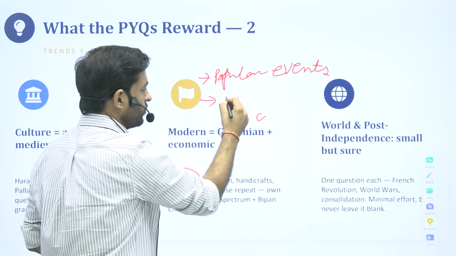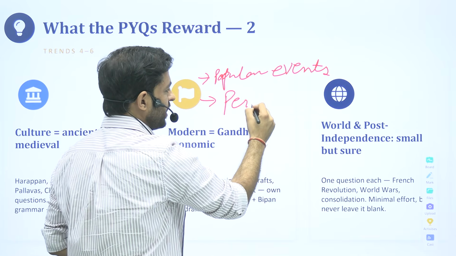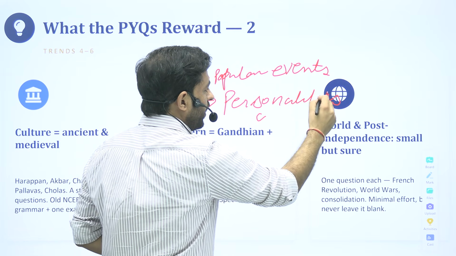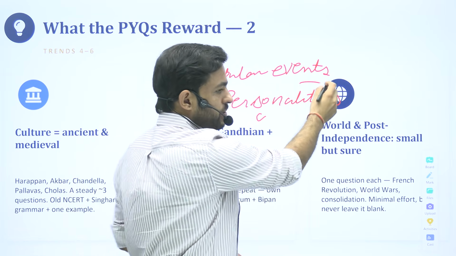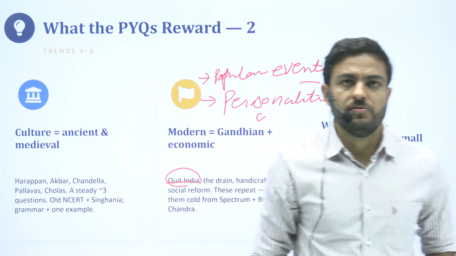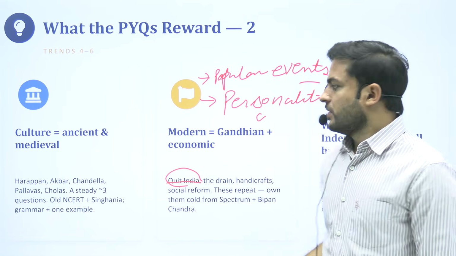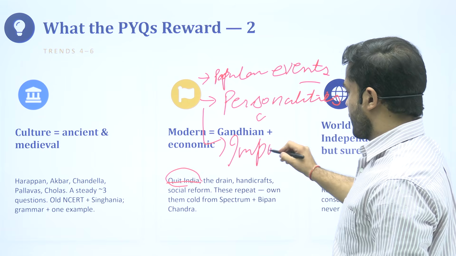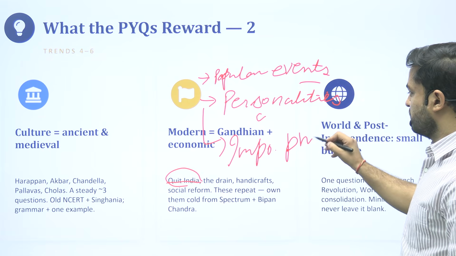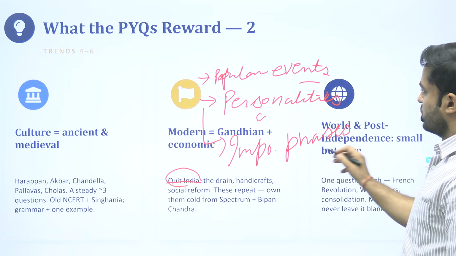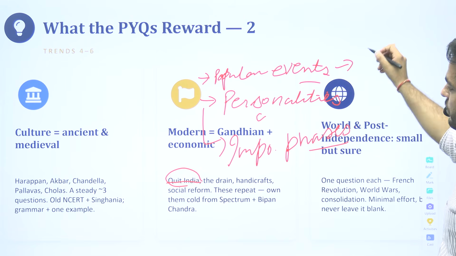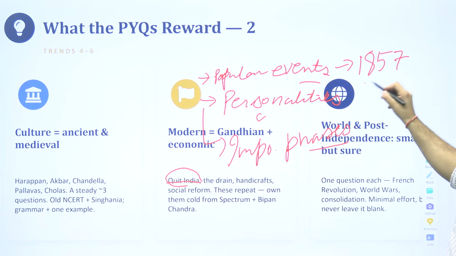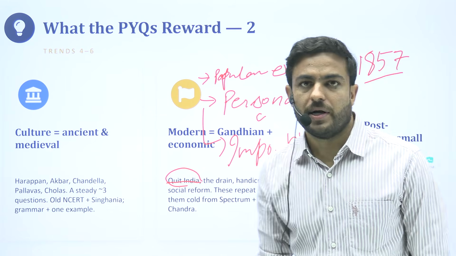They'll ask you questions on the prominent personalities from that time. And when you go through the papers, you will be able to observe that they are asking this question, or about some important phases. Just to give one example of each, popular events: they'll ask you a question on the 1857 revolt, on the Quit India movement,